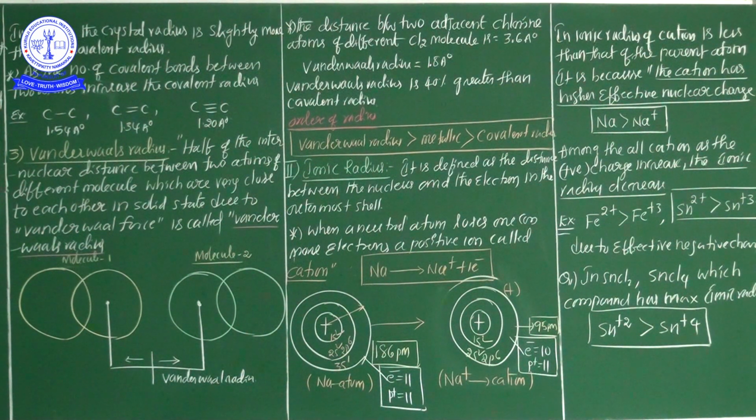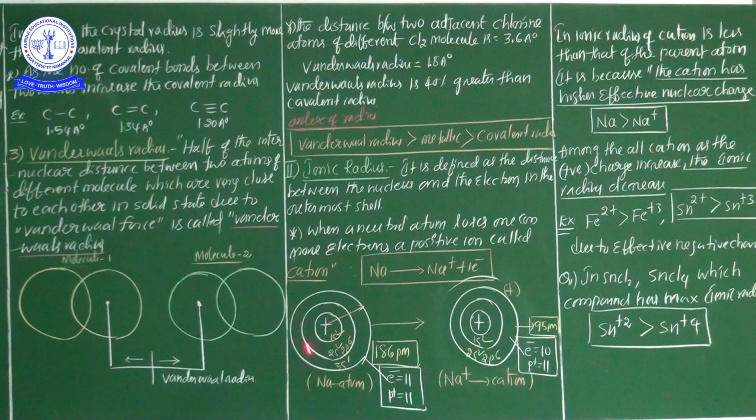Clear? Now see here the ionic radius definition. It is the same definition, there is no difference. It is defined as the distance between the nucleus and the electron in the outermost shell of the ion. When a neutral atom loses one or more electrons, a positive ion is formed, called a cation. Now see here, this is a sodium metal. If the sodium metal loses one electron, we represent it as Na plus, a positive ion. A positive ion means it's a cation.